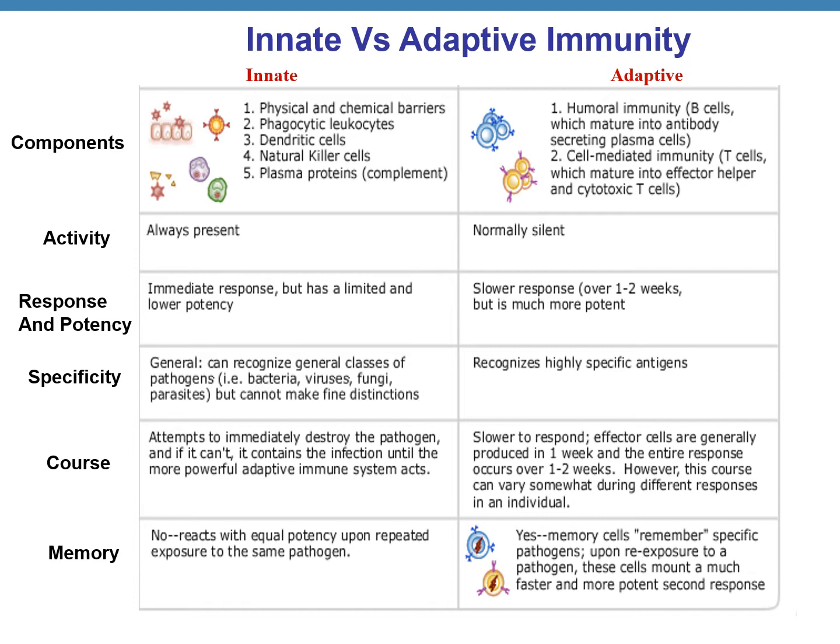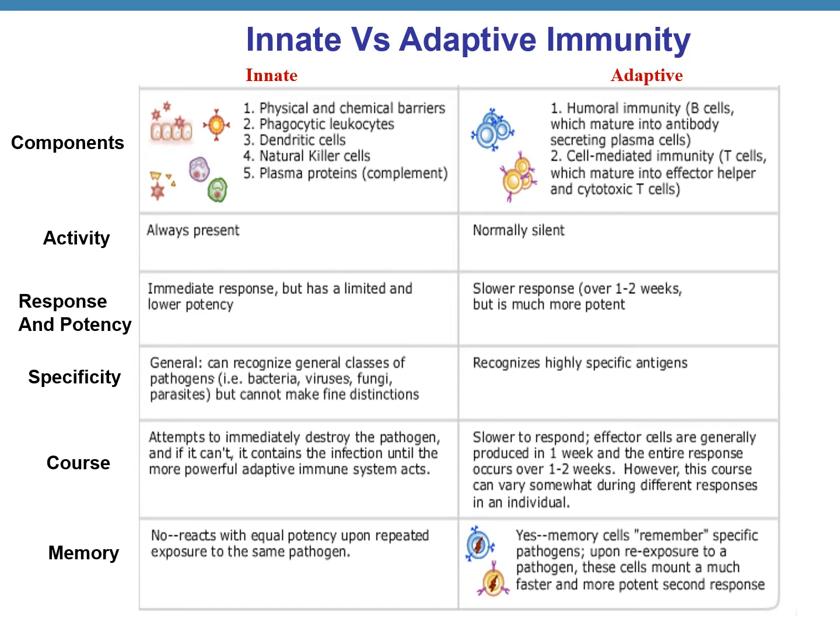This table is comparing and contrasting innate versus adaptive immunity. The column on the left side is innate immunity, the one on the right side is adaptive immunity, and it shows the various parameters. For innate immunity, the components include your physical and chemical barriers such as skin, tears, etc., while adaptive immunity includes more specialized cells. How about activity, whether it's always present or not? For innate immunity, the activity is always present, while for adaptive immunity, this activity usually stays silent, and becomes activated only after a certain period of time when the innate immunity fails.